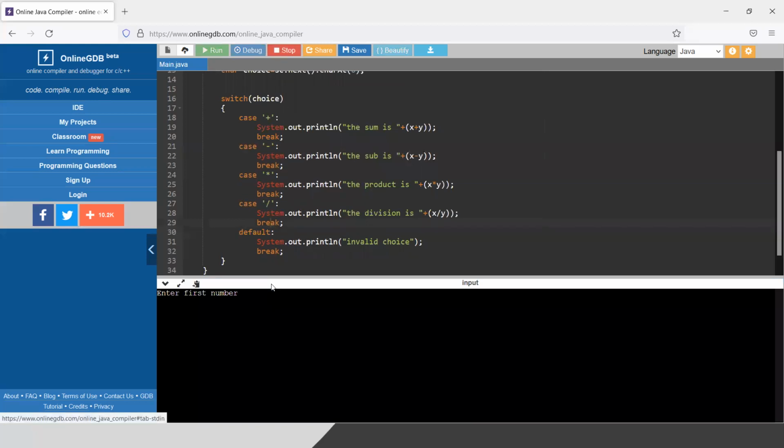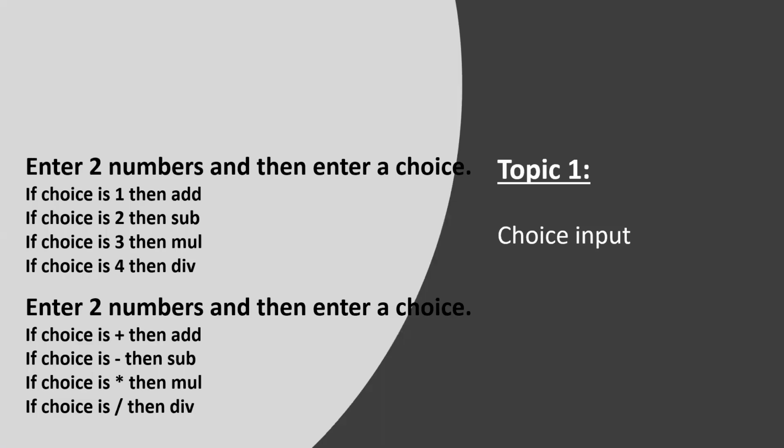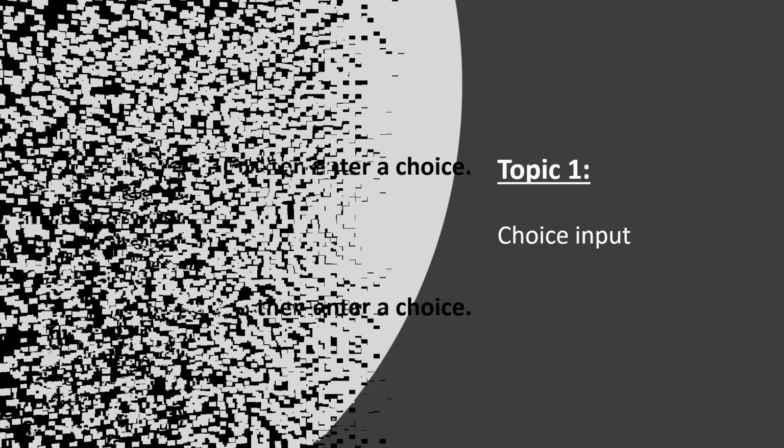So enter the first number again, 10 and 5. And this time I want to go for plus. If I do that, the sum is 15. So the same menu using character inputs. That's all. We do not have much to do today. So if I go to the last topic of the day, that is fall through.